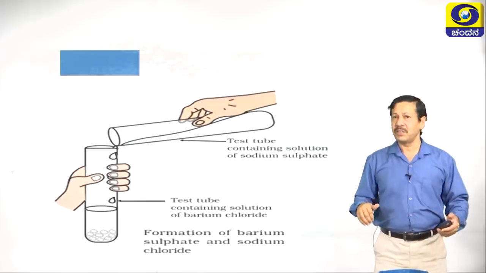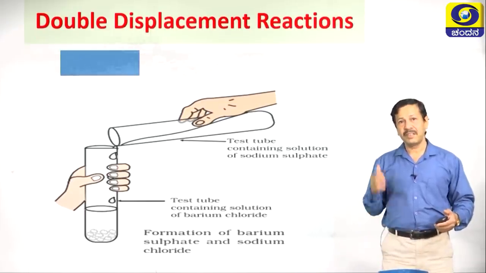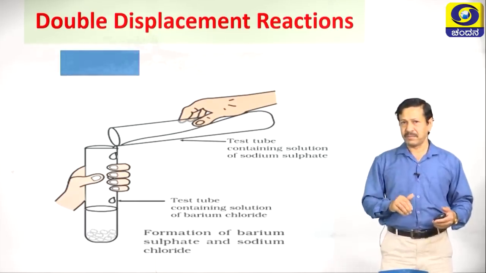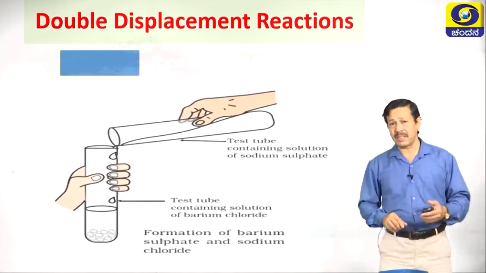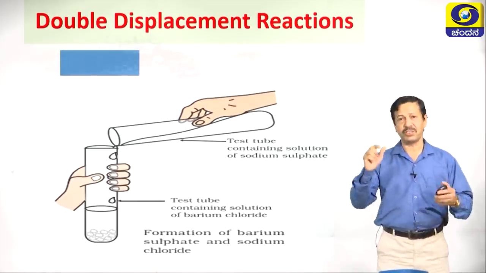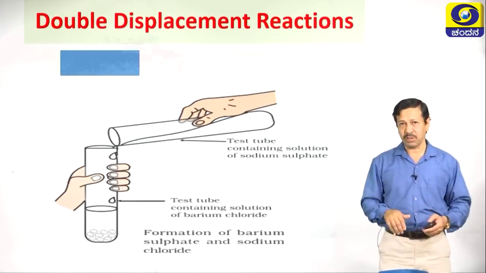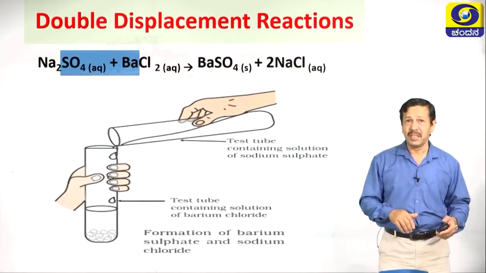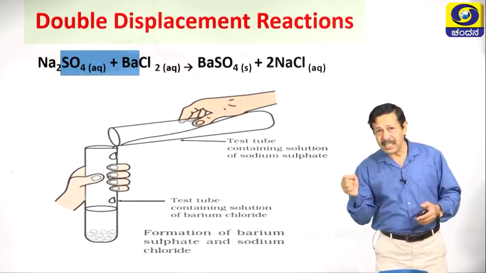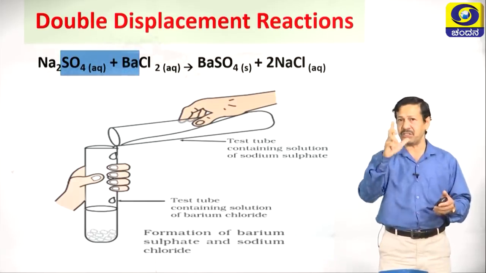Now, let us move on to the next one, that is double displacement reaction. What are you observing? The two test tubes contain two crystal clear white watery solutions, but when you mix them, you are getting a magic. So, that is the double displacement. When Na2SO4 combines with BaCl2, both are aqueous watery crystal clear solutions.